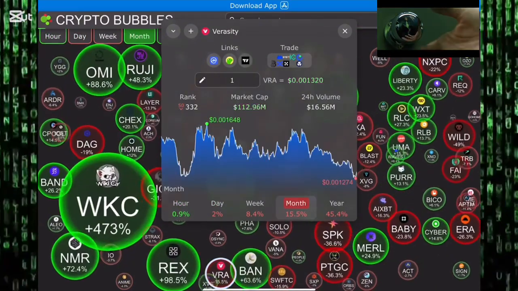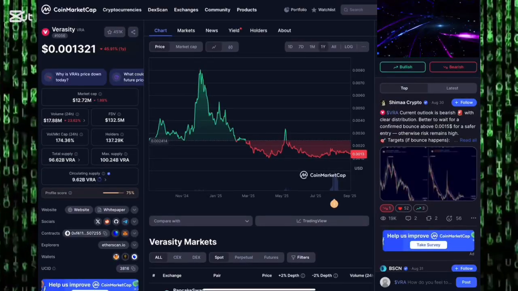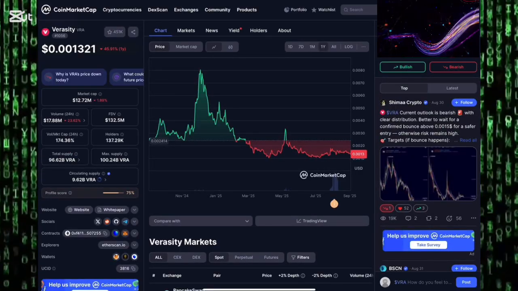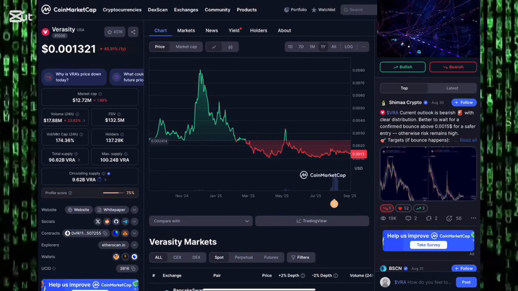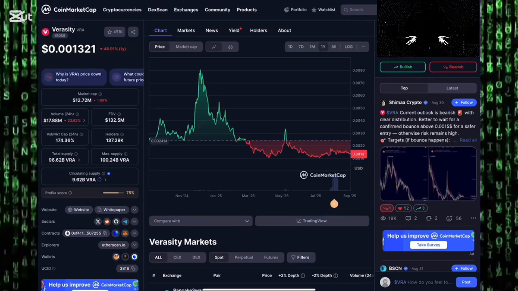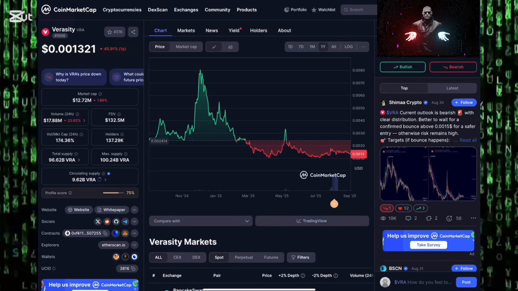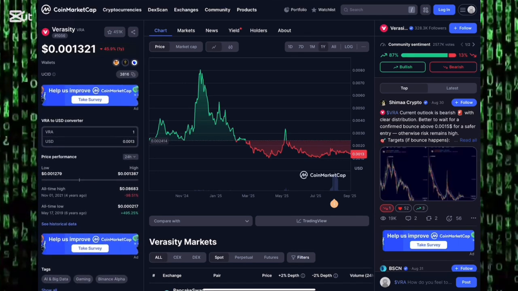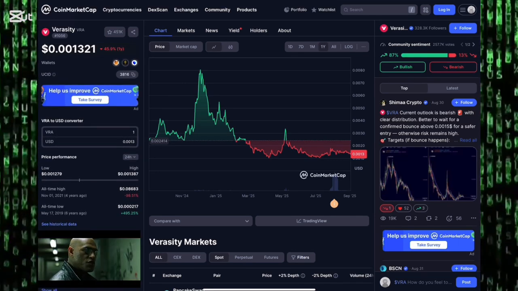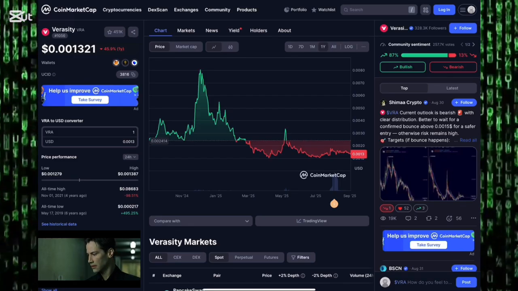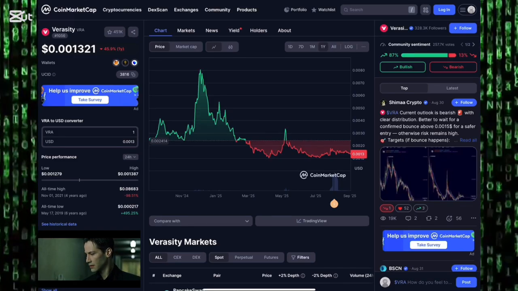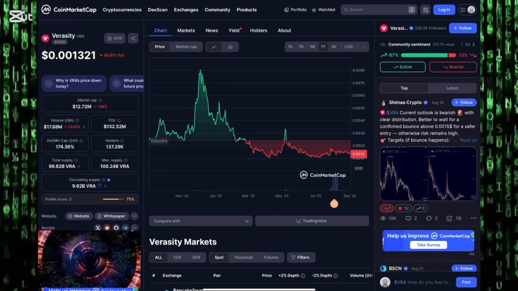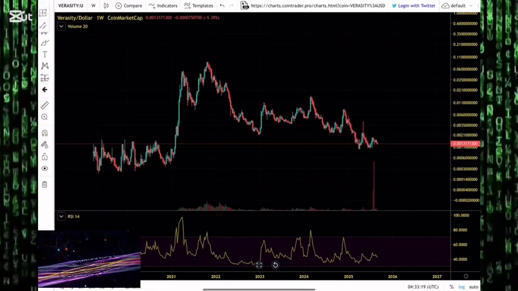Let's get down to business. Verasity currently trades around $0.0013 with a fully diluted market cap sitting at around $132 million. If you look at Verasity's all-time high, it came in 2021. Verasity was trading for as high as $0.086. Right now, it's down 98% from that all-time high.